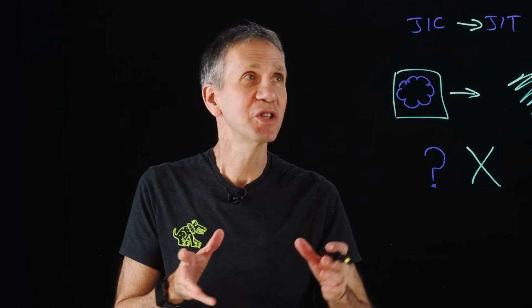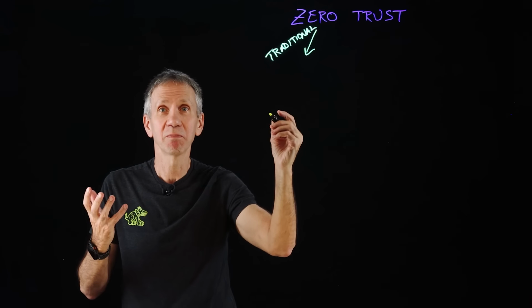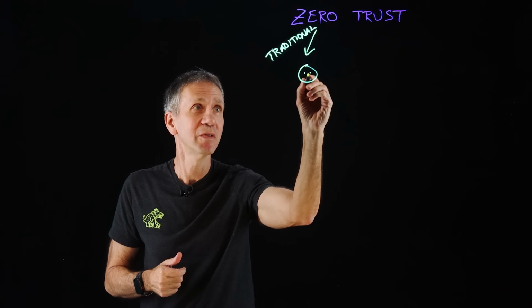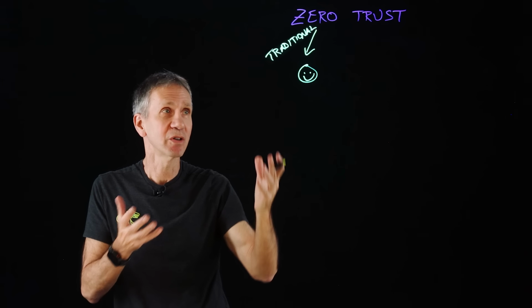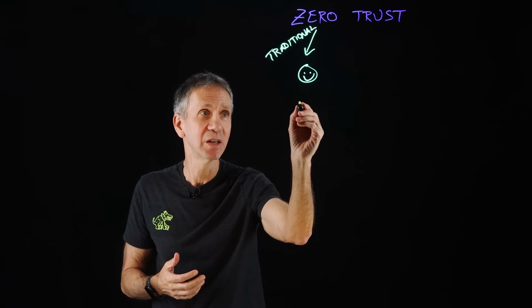So let's take a look and see what zero trust principles would look like if they were applied to an agentic environment. First of all, let's look at a traditional environment. How do we apply zero trust in this case? Well, we've got users that have to be secured. They're part of the security equation. So I need to do identity and access management. I need to make sure that the user has an account, that they're logged in, that the person logged in is in fact the user they claim to be, so that's strong authentication. Access controls, so that they can only access the things that they're permitted to see.